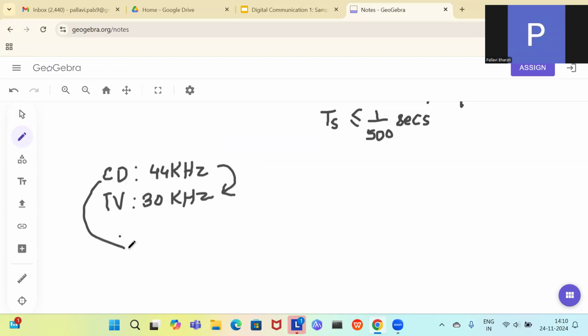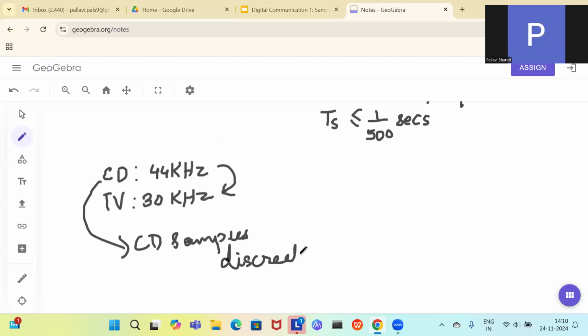First, in the case of CDs, the samples are at the rate of 44 kilohertz, or 44,000 samples per second, right? Now you want to decrease it. So what we do is, the signal here is in discrete format.